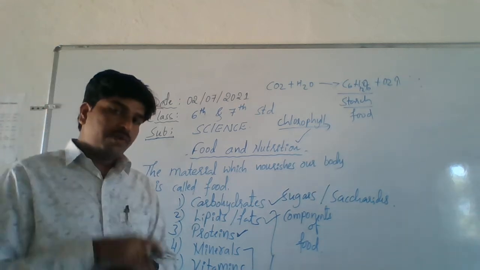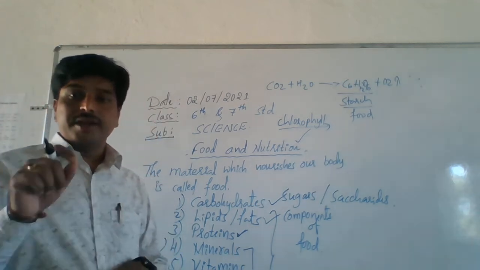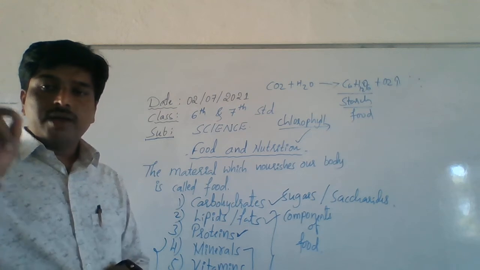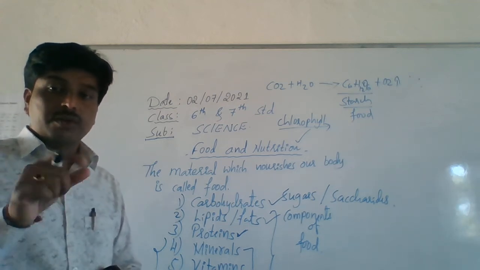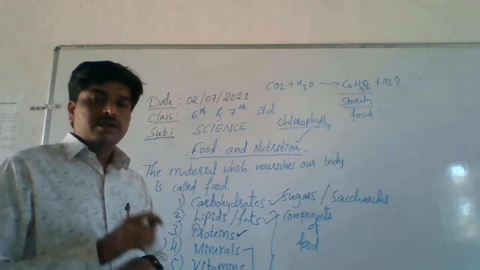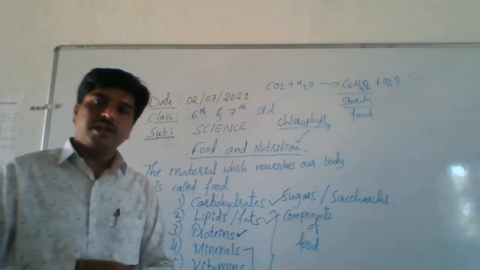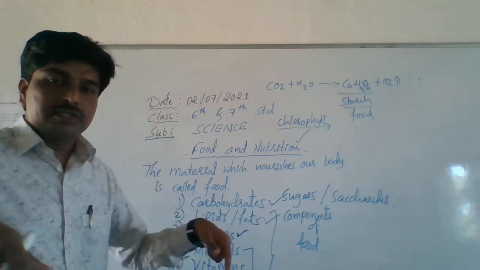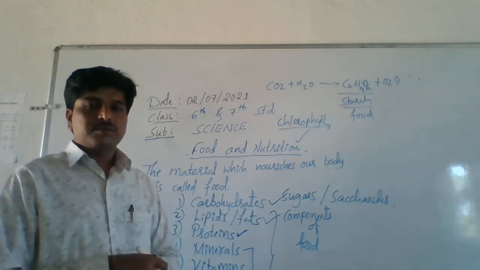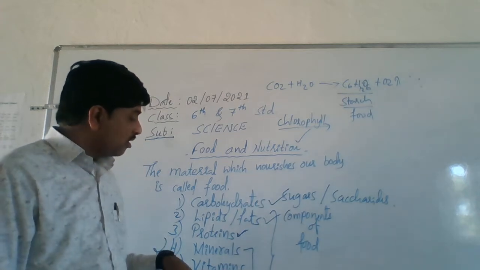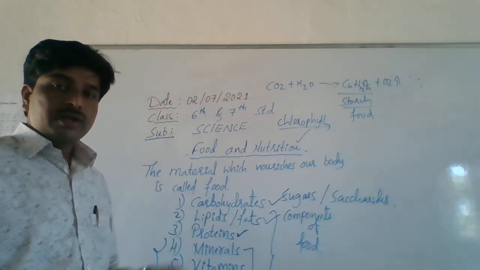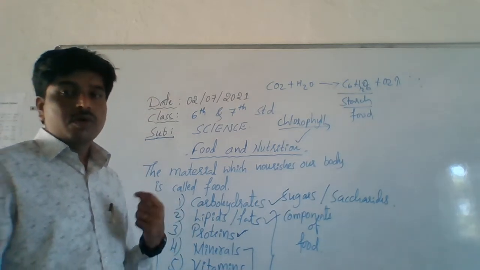The lack of vitamin B causes beriberi disease. The lack of vitamin C causes scurvy disease, bleeding in your gums. This scurvy, that is the main symptom. And the lack of vitamin D causes rickets, mainly found in children. Hence, vitamins are also very necessary to our body.